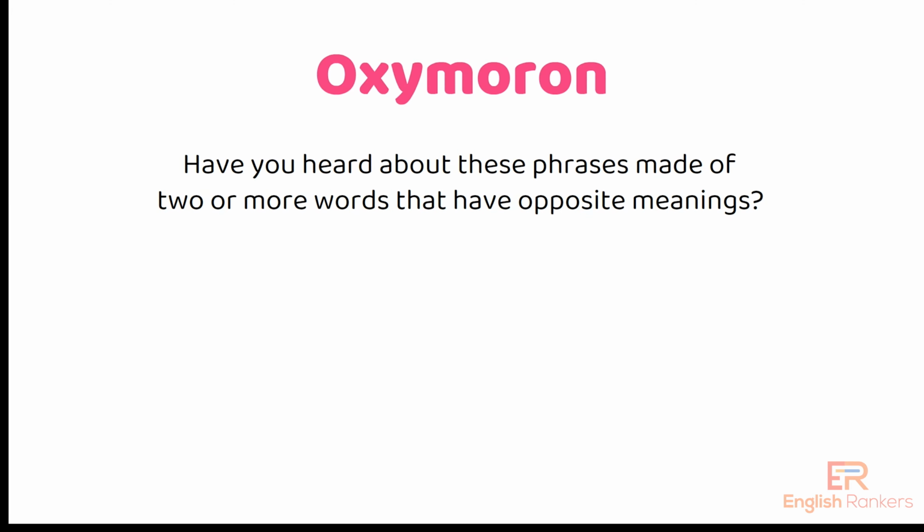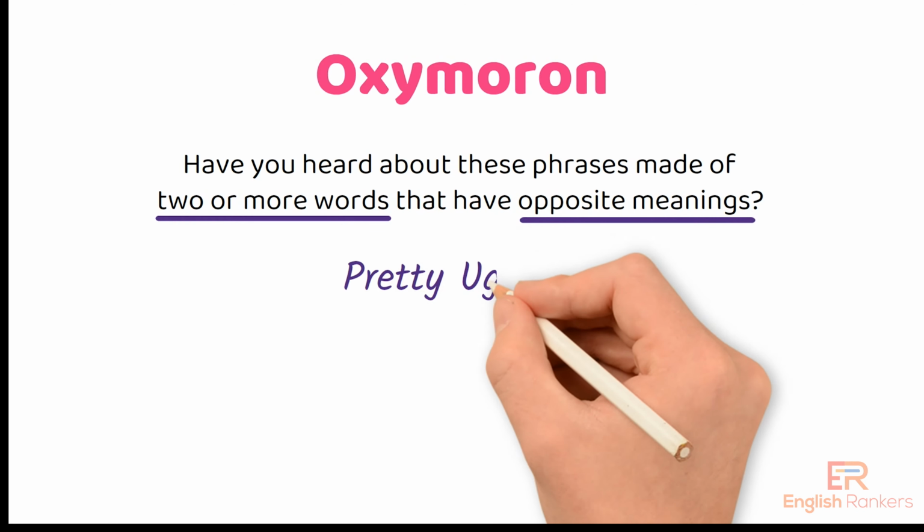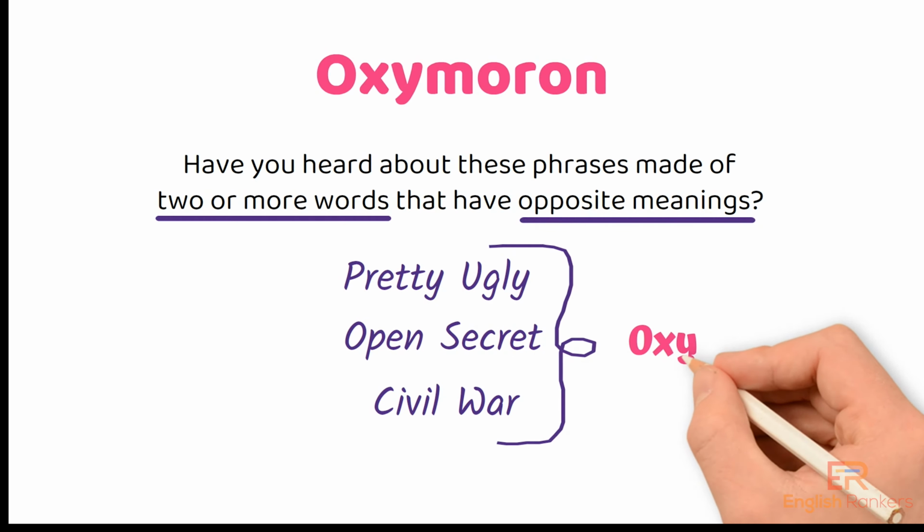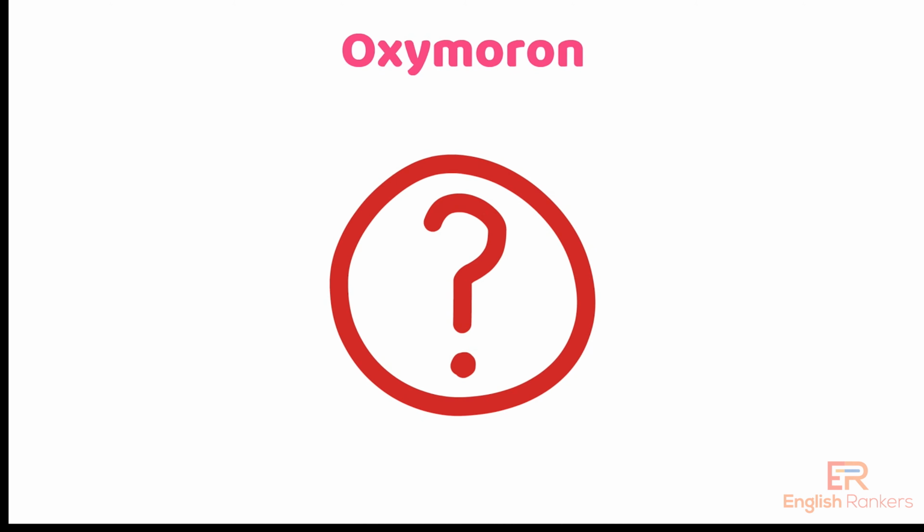Oxymoron. Have you heard about these phrases made of two or more words that have opposite meanings? For example, pretty ugly, open secret, civil war. All these are called oxymorons. Do you know what an oxymoron is?